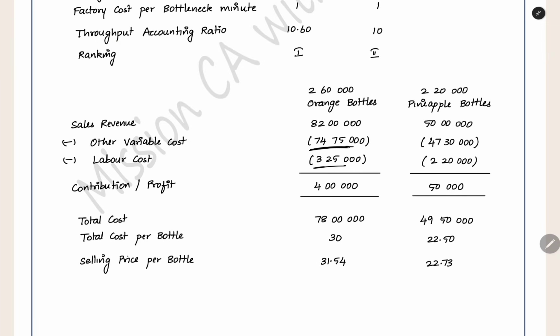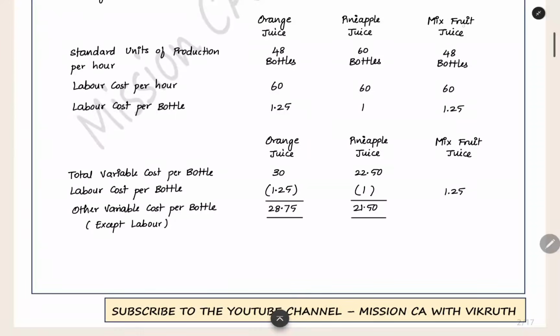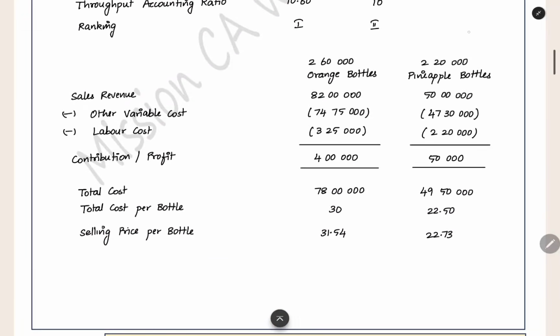And then labor cost, you can do it at 60 rupees per hour. Or else per bottle also we found out the labor cost. Labor cost per bottle 1.25. When you multiply by the number of bottles, you will get the total labor cost. 1.25 multiplied by 2,60,000, so you will get the labor cost. Same like this you have to do for the pineapple bottles also. You can find out the contribution or profit. Here we don't have any other expenses given in the question. So contribution will be the same as the profit.